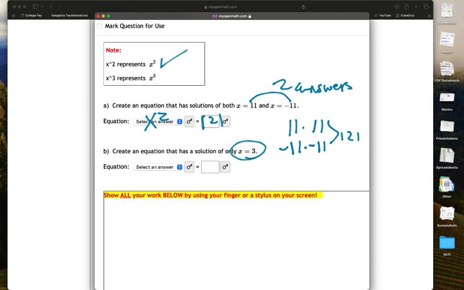Equations that have one solution, those are the x cubed type. And so basically what we need to do for that one is multiply 3 times 3 times 3, since this is an x cubed equation, and that is 27. So those are the two equations we come up with for the solutions that are there.